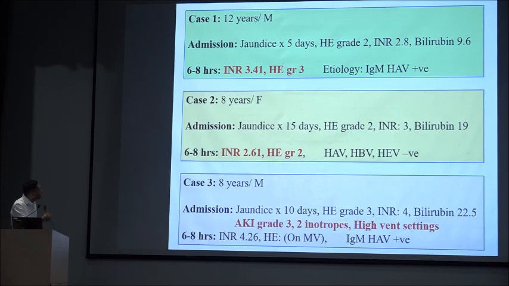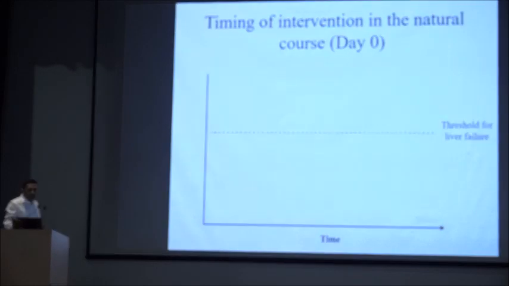So, what are the factors that we are taking into consideration? Mainly, we are taking reversibility, whether the native liver can recover or not, the trend of INR and the trend of HE, to suggest whether the patient is going downhill or uphill. Now, sir, yeah, I am coming to the timeline, sir.